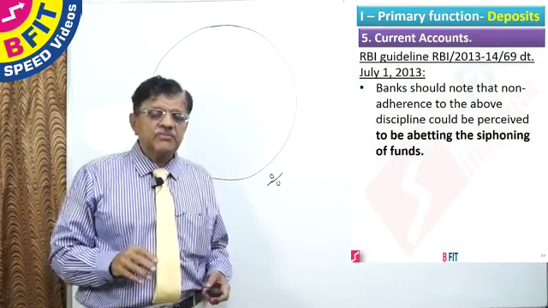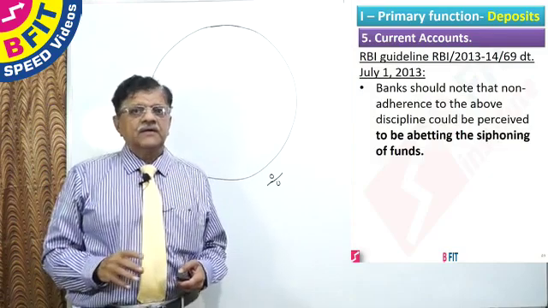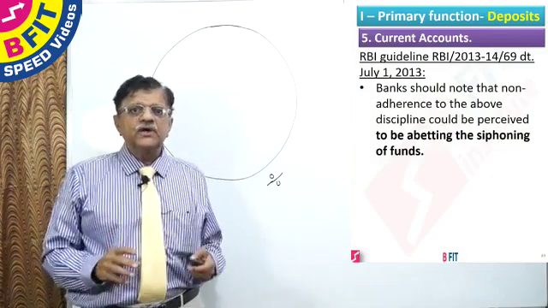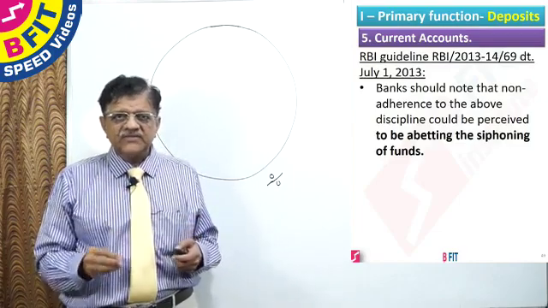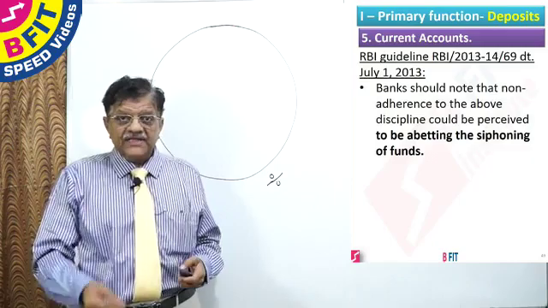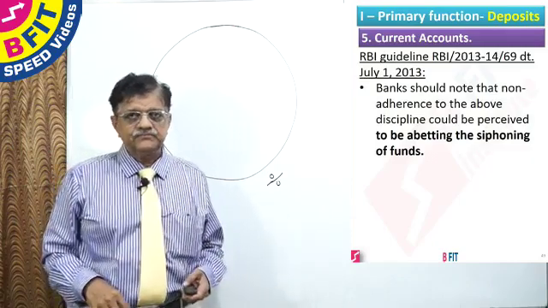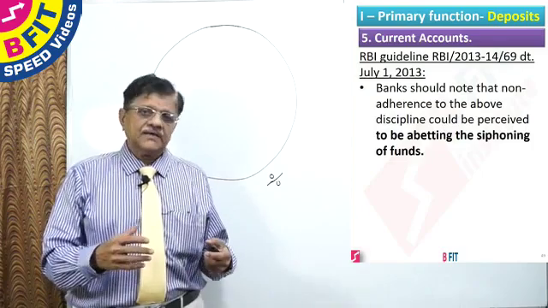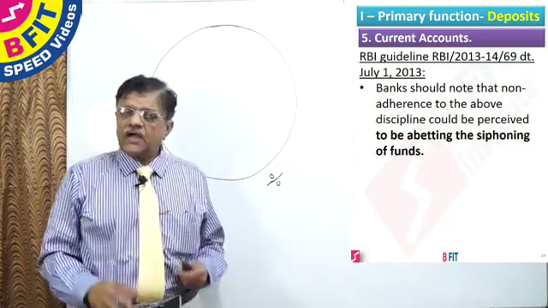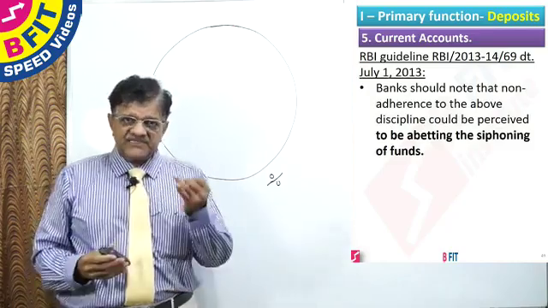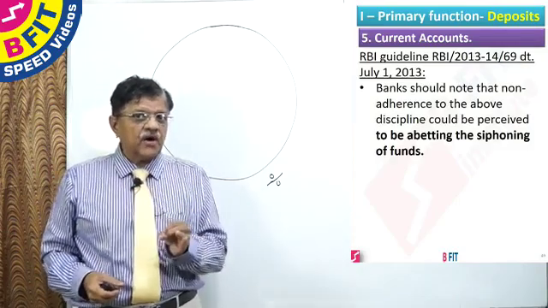Therefore, banks should be very wary and very cautious in opening a current account, and they should ensure that the persons who open a current account with us do not have any other borrowing facilities from some other bank. So these are the basic things that we should do before opening a current account. And always remember, current account is for business people. Number 2, no interest shall be paid in any form in a current account.